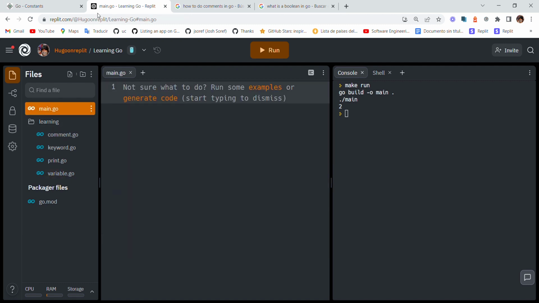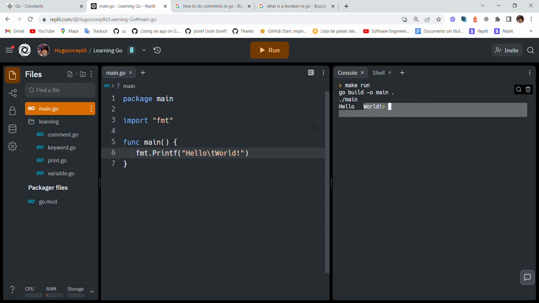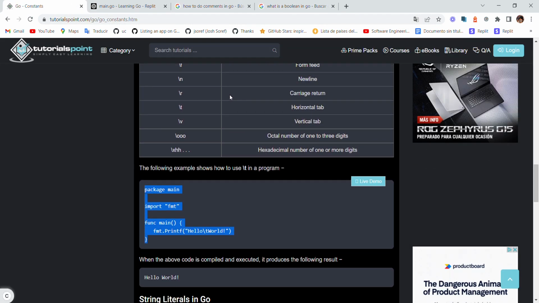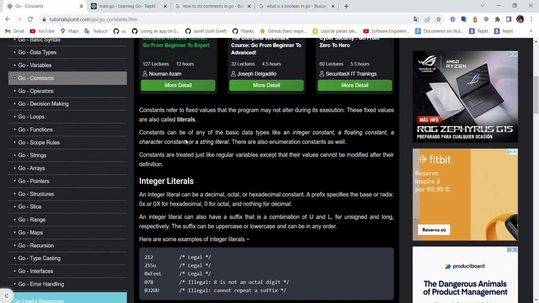Alright, let's see. We'll go here, hello, and it makes a space. Okay, now let's try. So what \t does, it makes a space. These are constants.